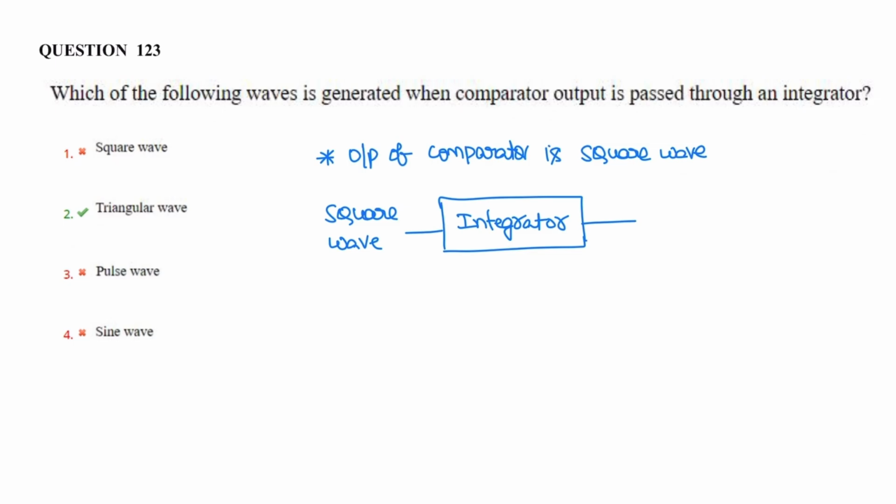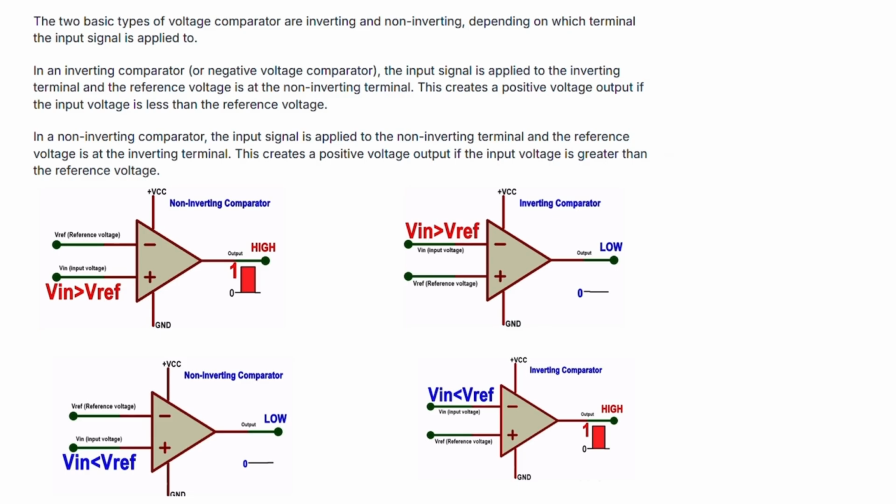Next question: which of the following waves is generated when a comparator output is passed through an integrator? Generally, there are two basic types of comparators: inverting comparator and non-inverting comparator, depending upon which terminal the input signal is applied to. For a non-inverting comparator, the input signal is given to the positive terminal, so that is the non-inverting input.